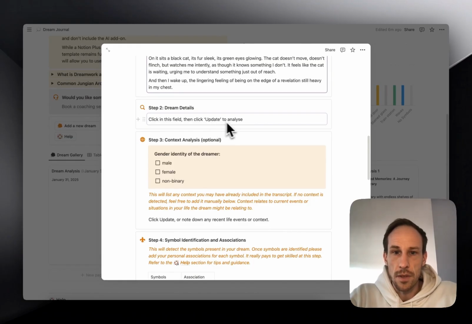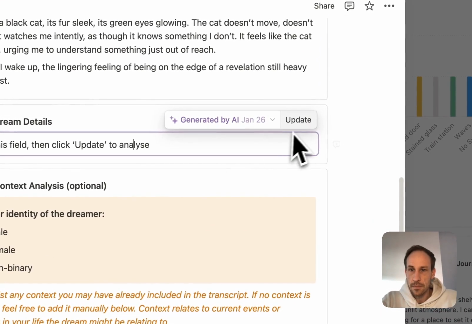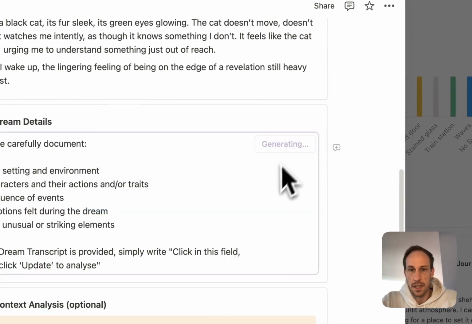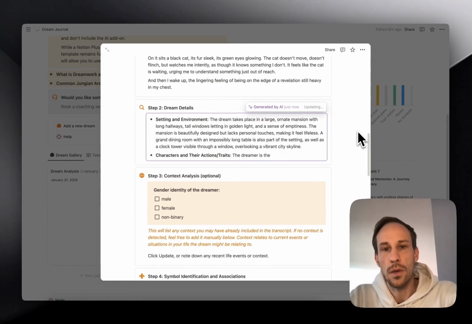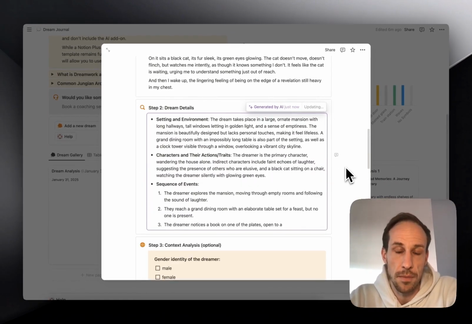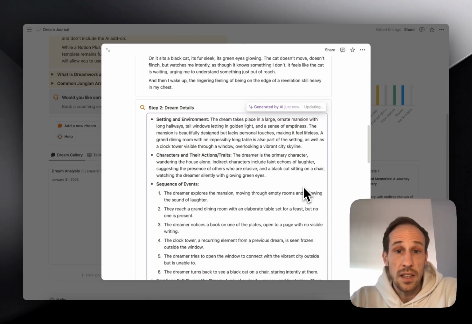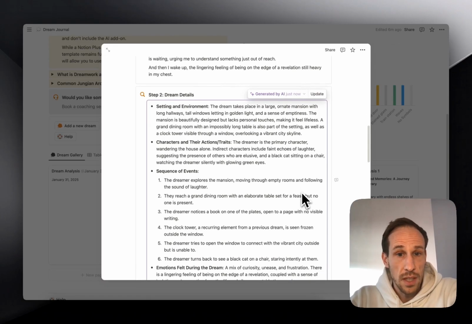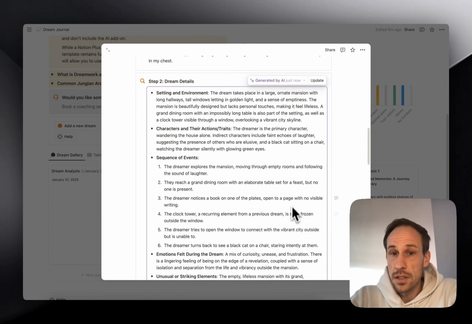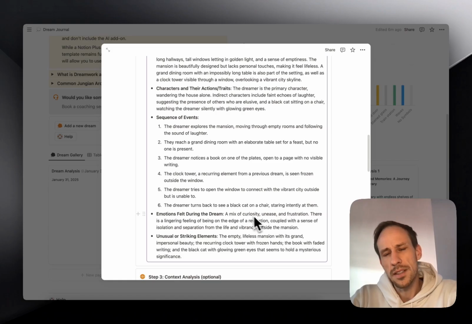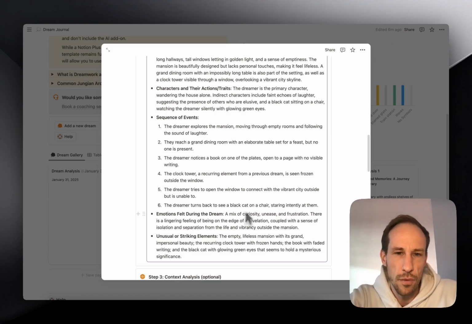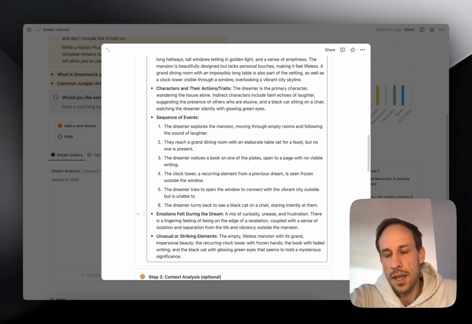Now the next step, once again, we click into this purple field and then hit update. This will pull out all the details of my dream. It looks at the setting and the environment of the dream, where the dream takes place, and the characters in my dream. At this point, you probably start already making sense. You already start to see things that you may not have been so aware of before.